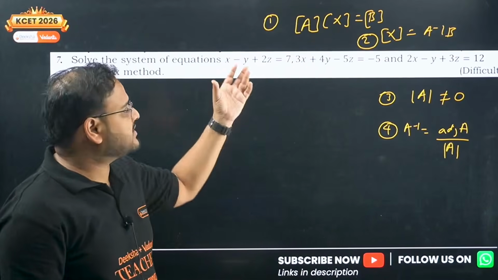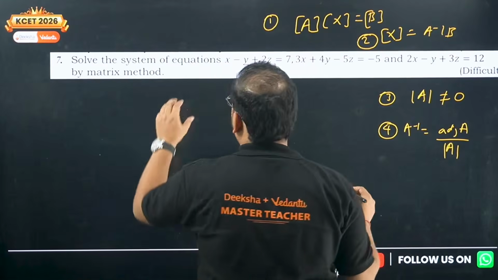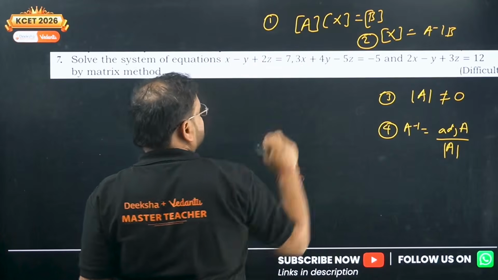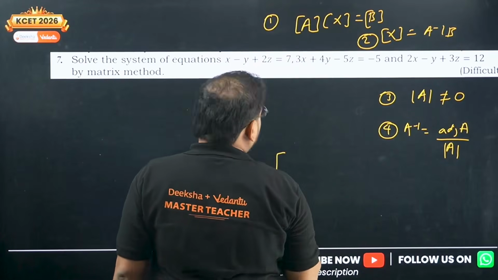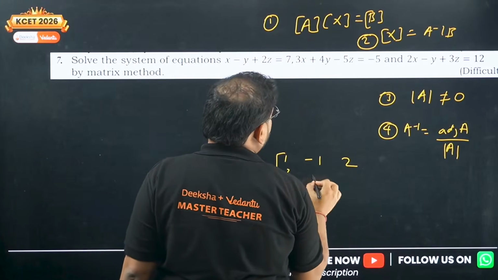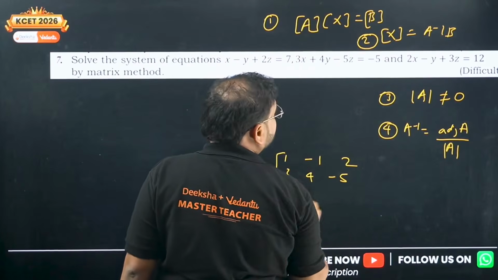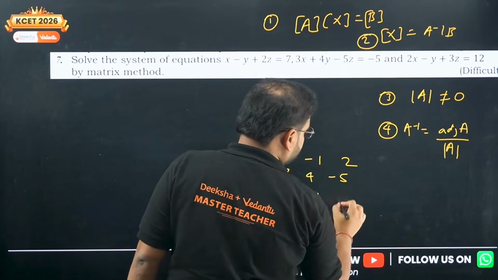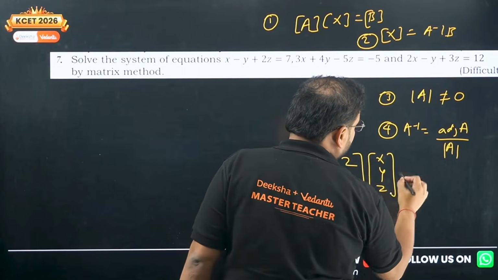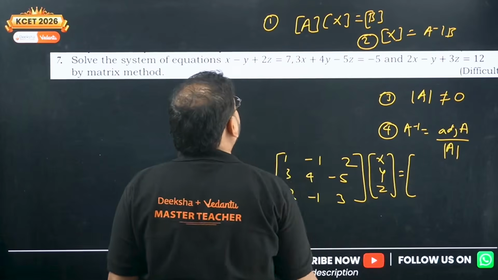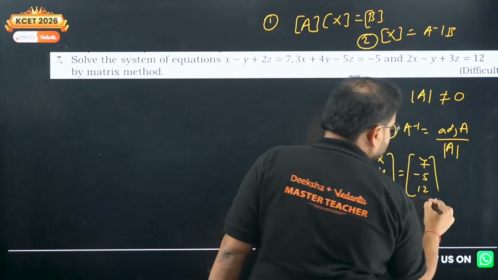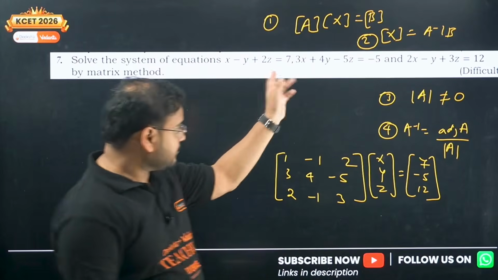Okay, so let me start with the first step of forming the matrix. So if I check over here, the coefficients will make the first matrix, variable is the second matrix, and B is the constant. Okay, so if I check over here, I have the coefficient as 1, minus 1, 2, 3, 4 and minus 5. We have 2, minus 1 and 3, and the variable matrix is the column matrix, so x, y, z. So the resulting constant matrix is 7, minus 5 and 12. 7, minus 5 and 12 is my column matrix.